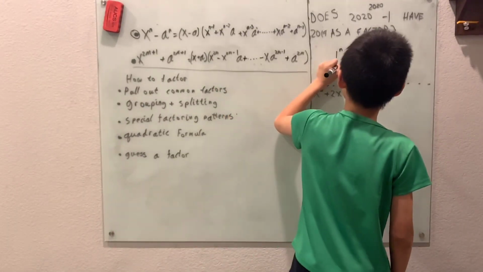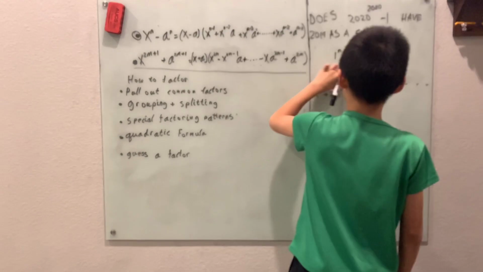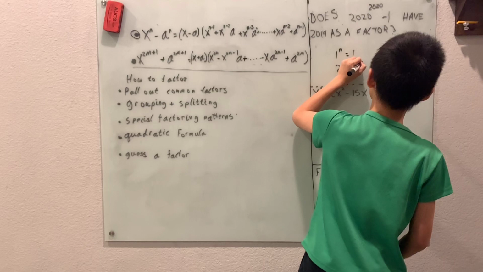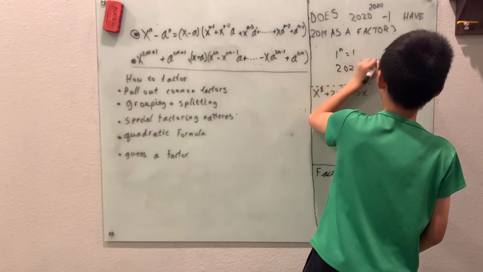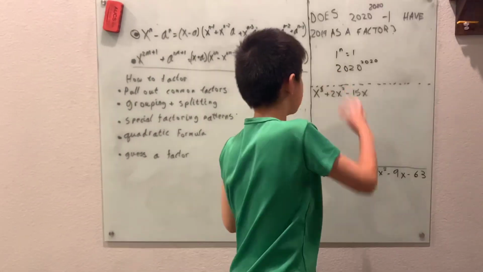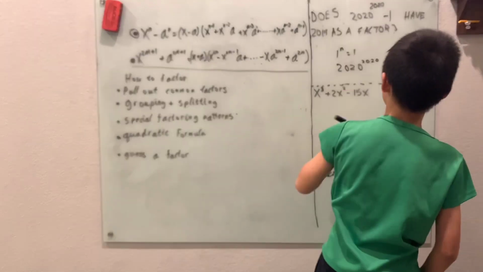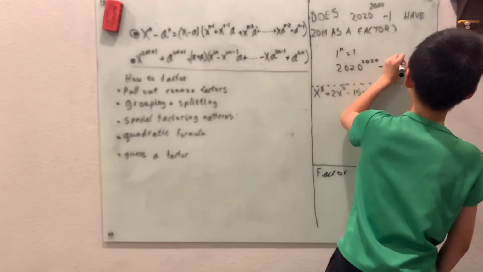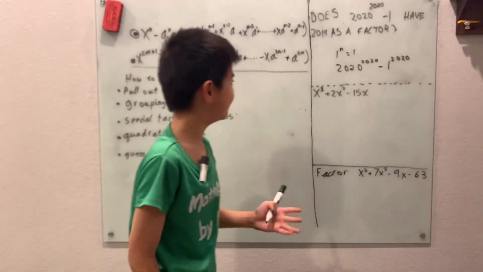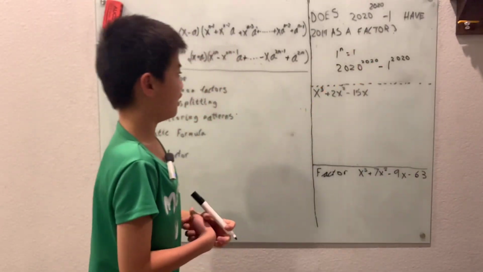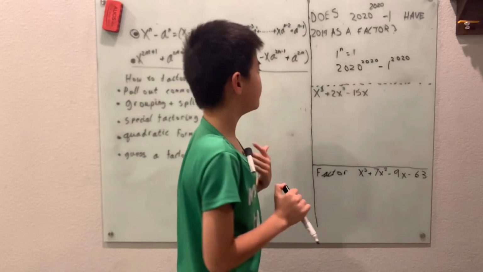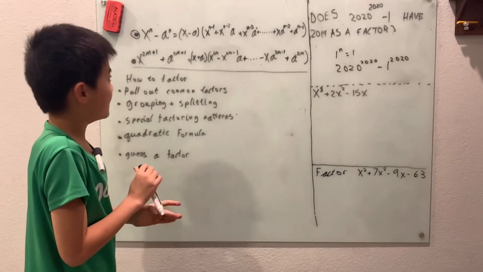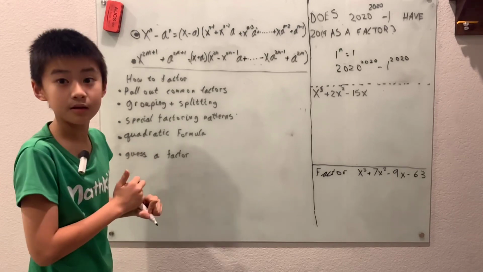So, well, 2020 to the 2020 power minus 1 is the same thing as 2020 to the 2020 minus 1 to the 2020. And now we have a difference of the same powers, and that's x to the n minus a to the n.